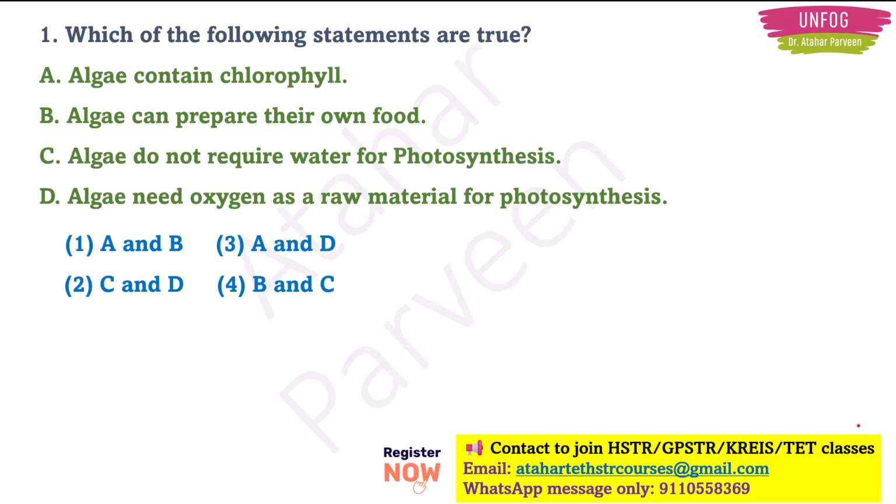The first question says, which of the following statements are true? So we have to identify which are the correct statements. So what are these statements? Statement A says algae contains chlorophyll. Statement B says algae can prepare their own food. Statement C says algae do not require water for photosynthesis. Statement D says algae needs oxygen as a raw material for photosynthesis.